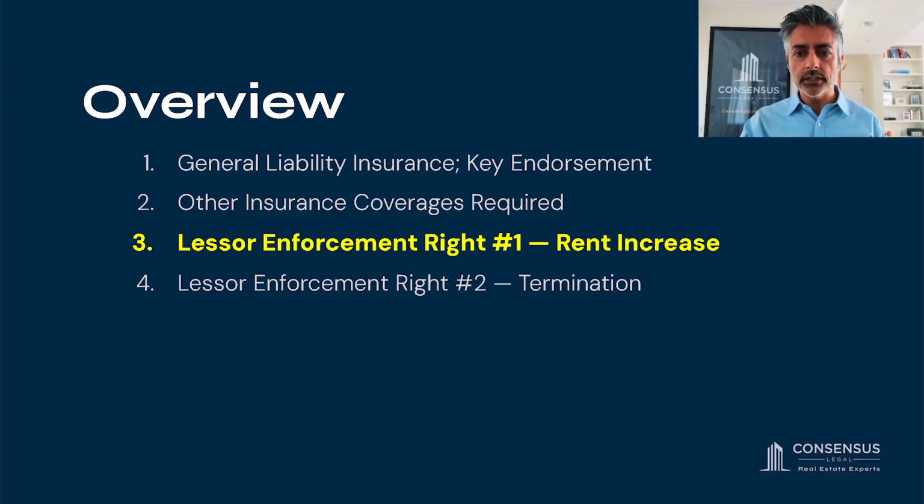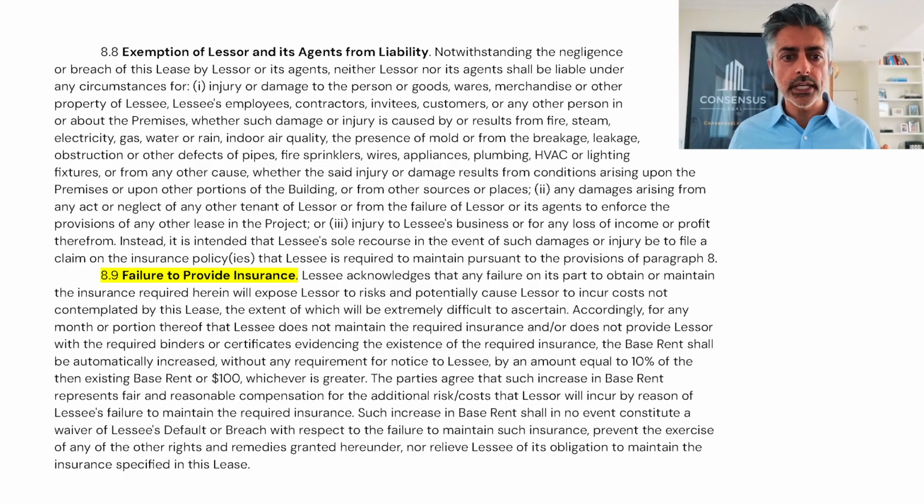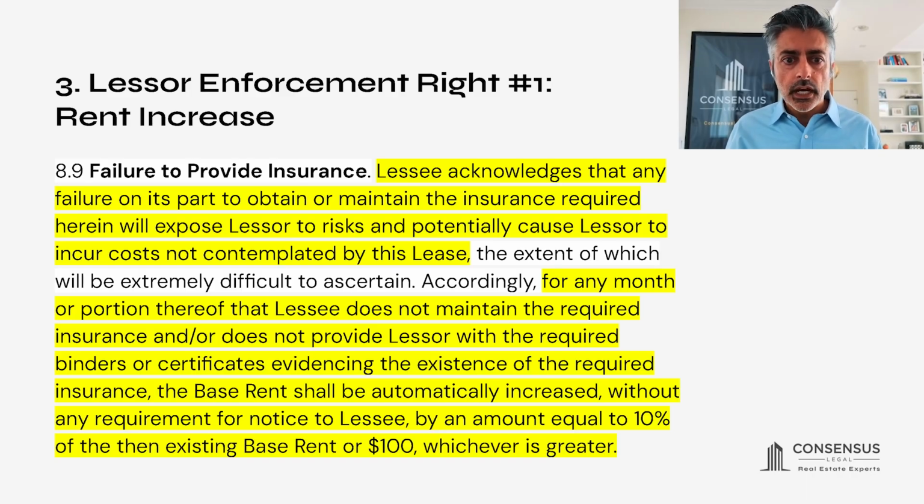Topic number 3, we're getting into enforcement rights. In a situation where lessee does not provide the required insurance under the lease, we're going to discuss lessor enforcement right number 1, which is a rent increase. And this is provided for in paragraph 8.9 of the AIR CRE lease, which looks something like this on the document. And when we zoom in, it's here.